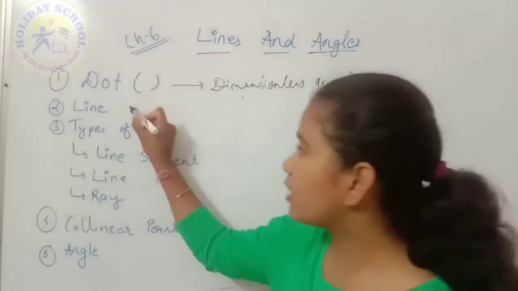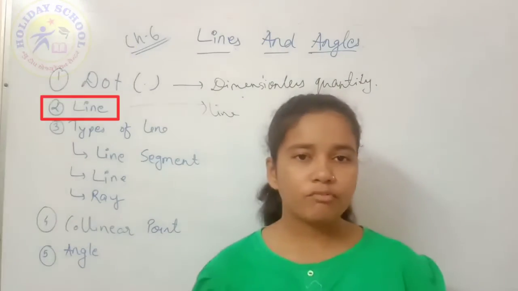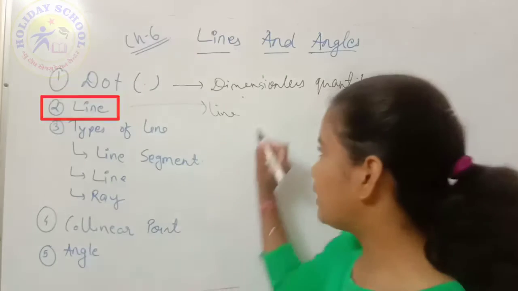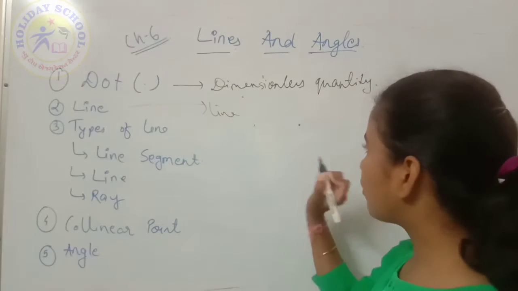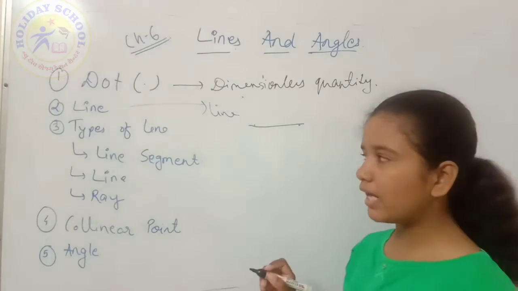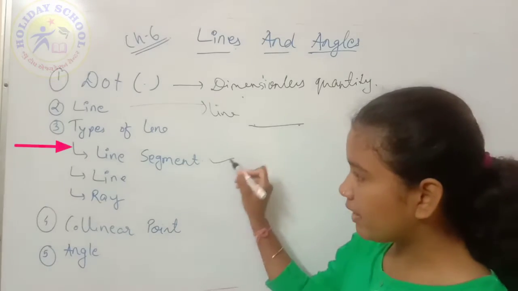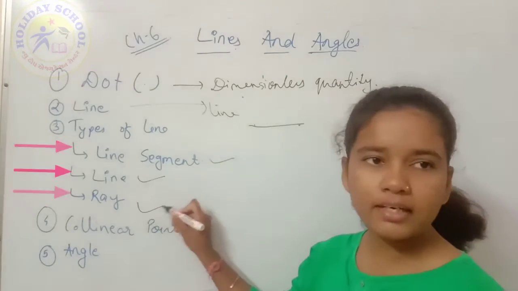Now second, we come to the line. A line we can form with two dots, like here I have two dots. So by joining these two dots we can form a line. Now a line can be of any type: line segment, line and then ray.